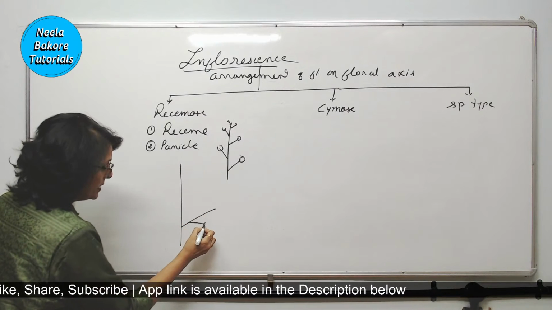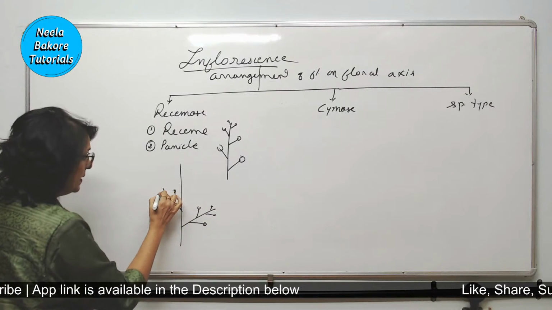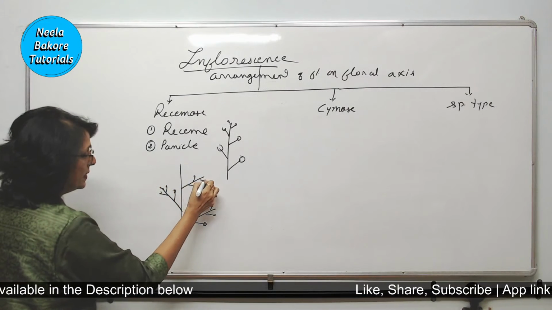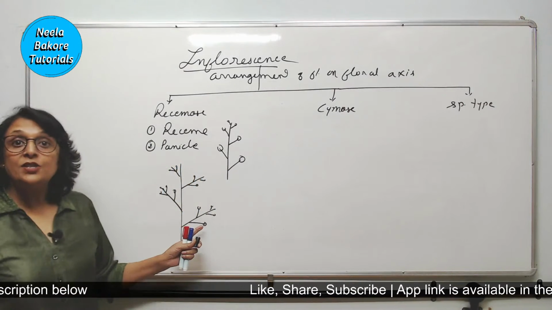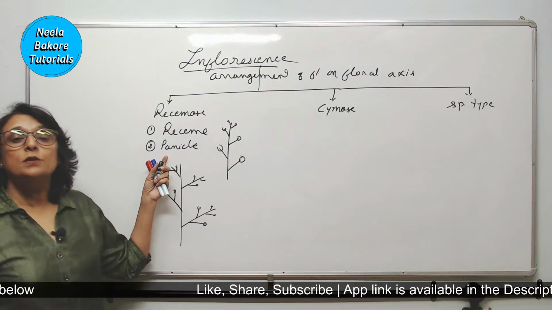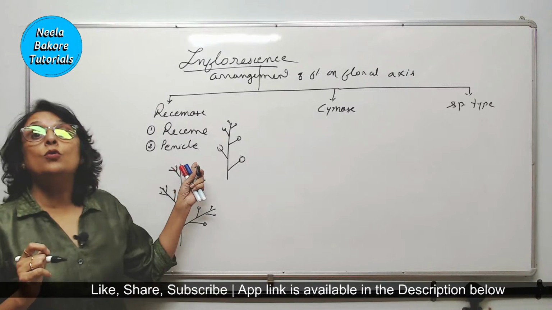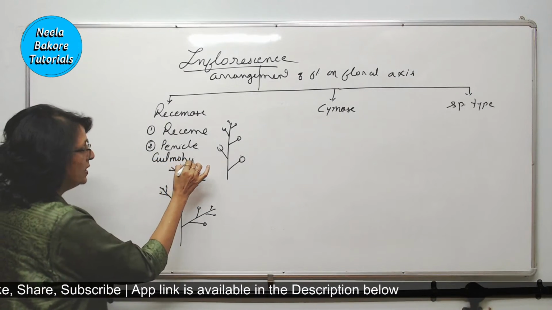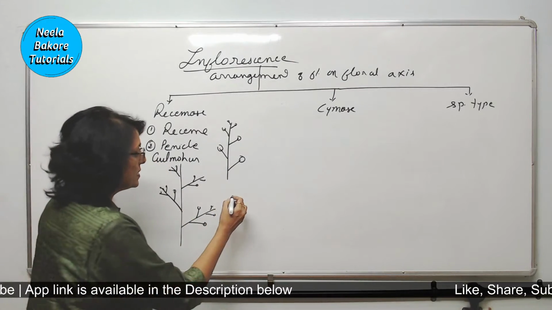This is one raceme. This is another raceme. This is the third raceme. And this is the fourth raceme. So we can call it branched raceme. And this is what is panicle. This is found in Gulmohar. Then there is one which is capitulum.